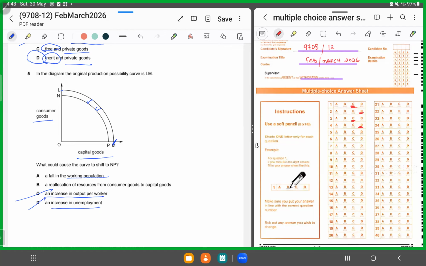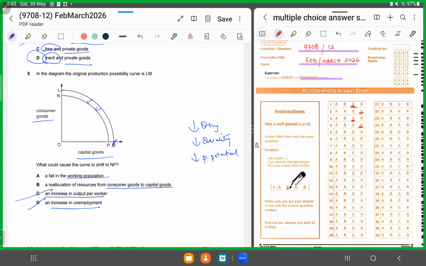So the curve shifts either because there is a decrease in the quantity or a decrease in the quality of factors of production, right? So there is a decrease in the productive potential of the economy. B says a reallocation of resources. If there would have been a reallocation of resources from consumer goods to capital goods, that means we would have been producing less of consumer goods and more of capital goods by being on the same PPC, not a shift.